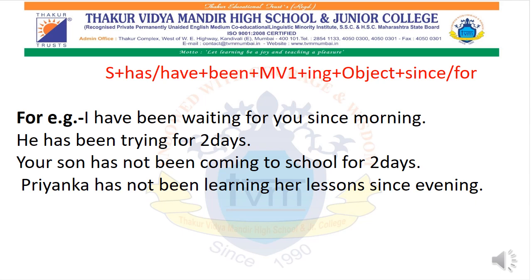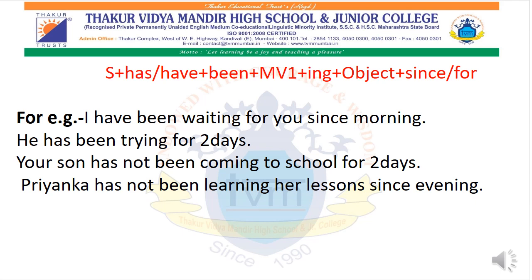And you can use since if they have given you exact timing or fixed timing, and for if they have not given you a proper identified time. For example, I have been waiting for you since morning. Now since I'm talking about I, I've used the word have.